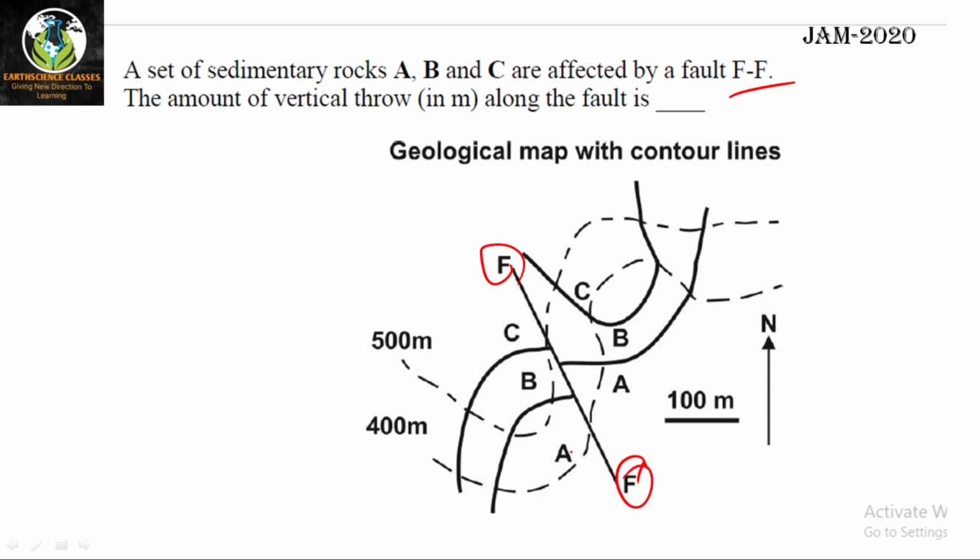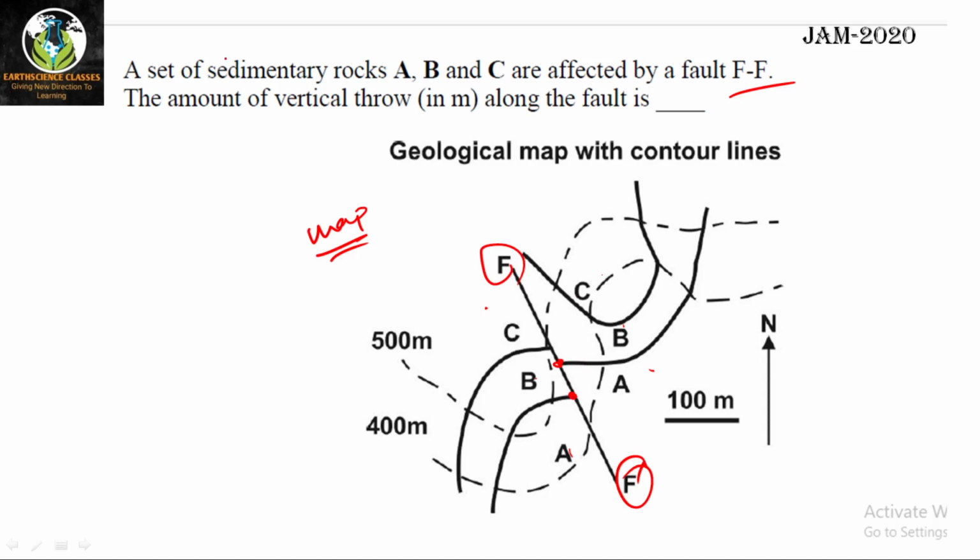You can see this is A, this is B and C. The beds are faulted. So what happened? The contacts are displaced. You can see the AB contact is here and it is moved to this position. Again, this is a map, that means you are watching from above. So you are getting some horizontal separation here.